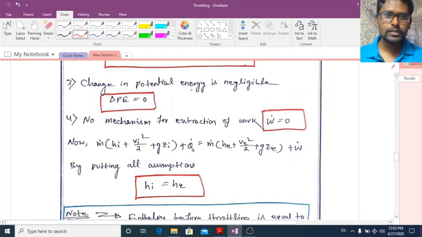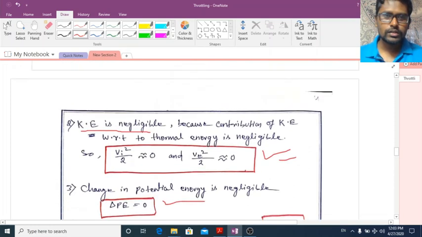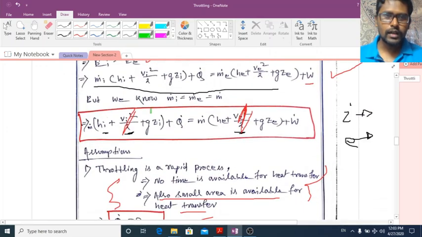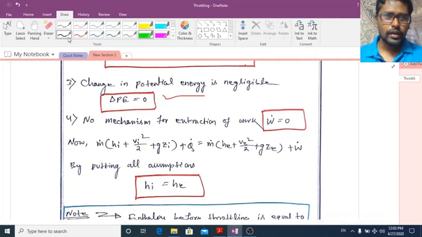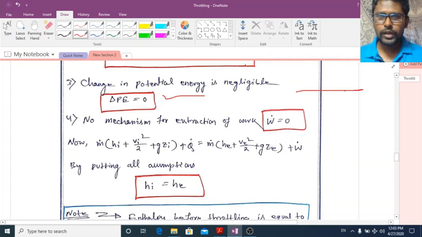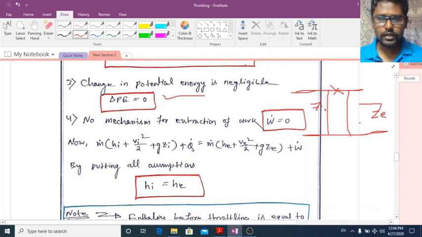Next, the potential energy change. If you neglect the potential energy change, then this g Zi and g Ze will be negligible. See, if you are using a horizontal pipe and I am putting a valve here, and I take a datum line here, then this height Zi and this height Ze are the same. So this will be neglected.